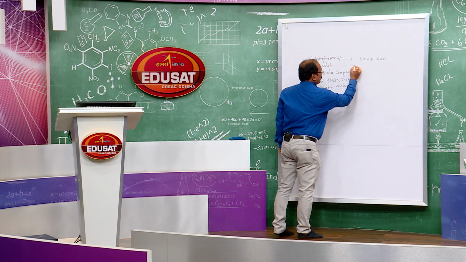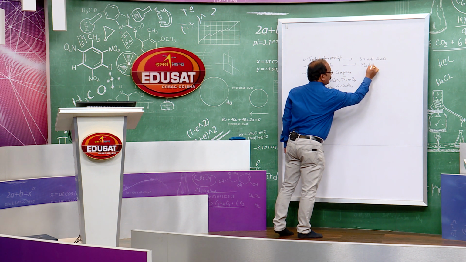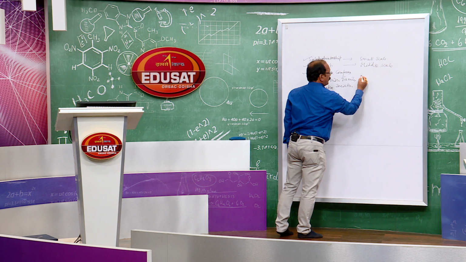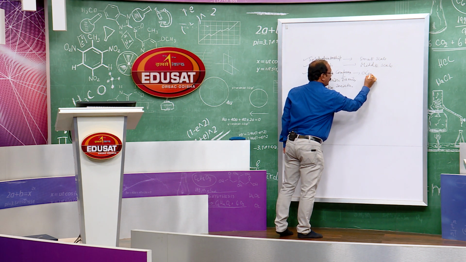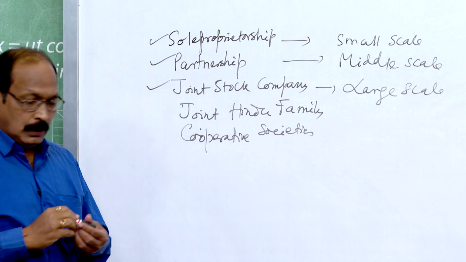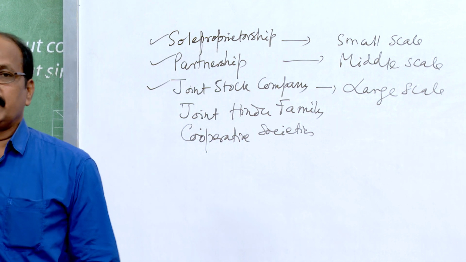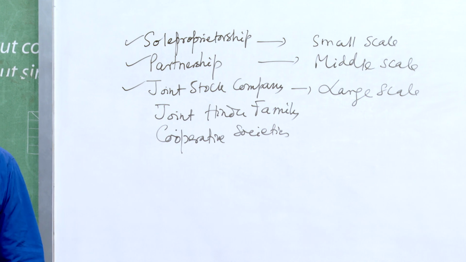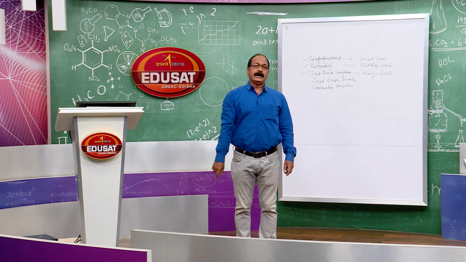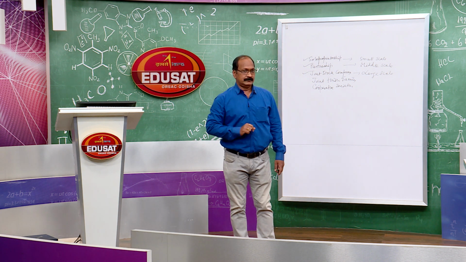Partnership is for middle scale or medium scale. Joint stock company is for large scale. In sole proprietorship business, one man can start this type of business.